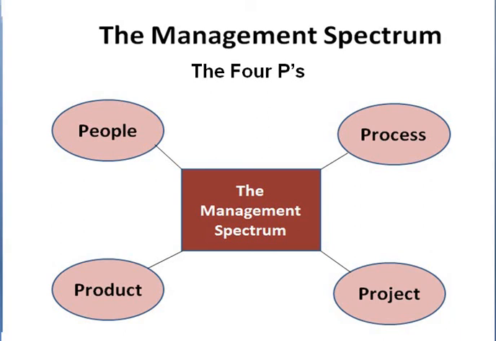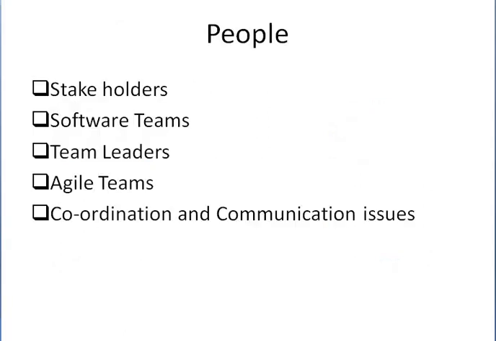So let's start our discussion with people. Basically, people is a very important factor in software industry. There is a strong need for motivated and highly skilled people for developing a software product.